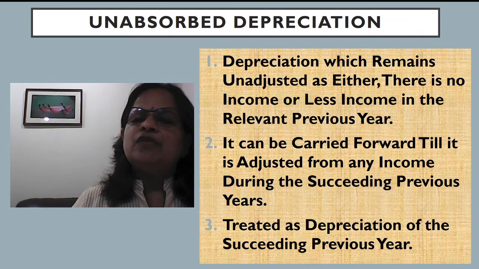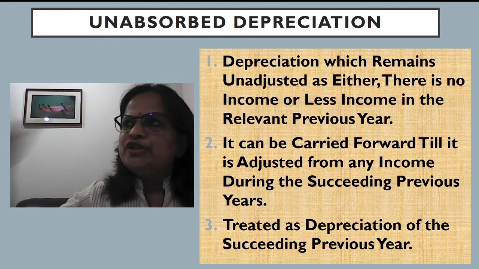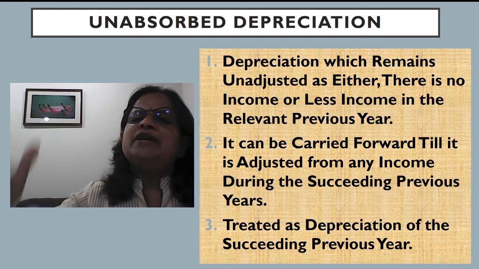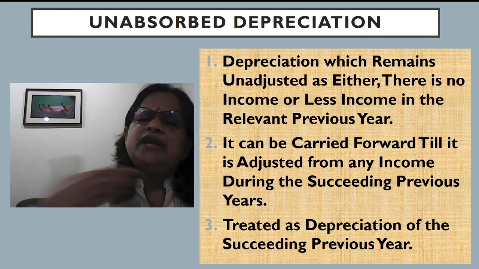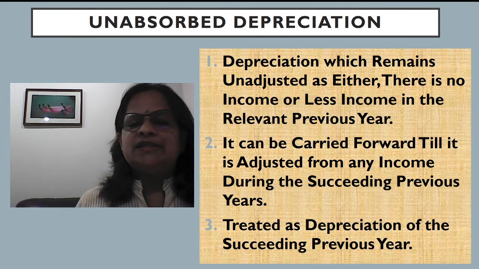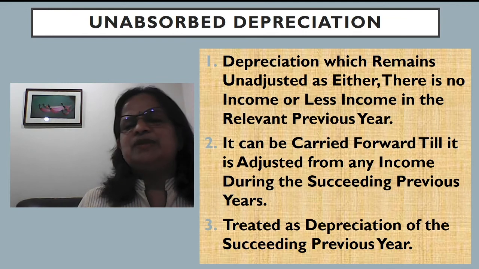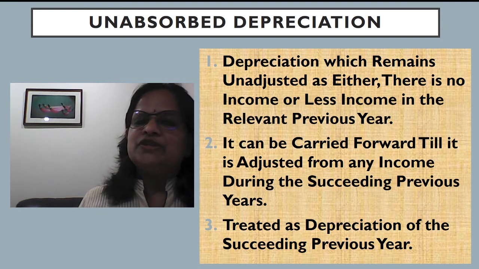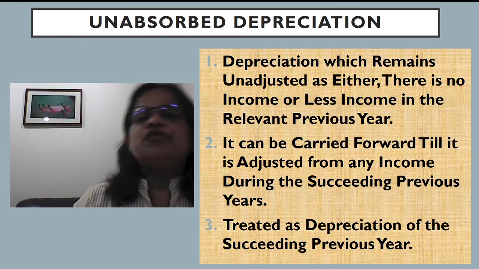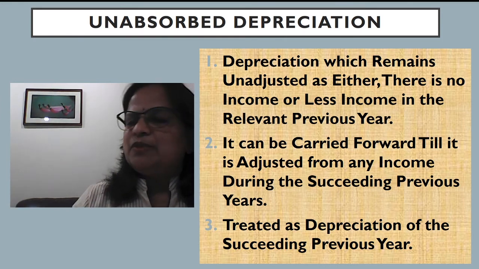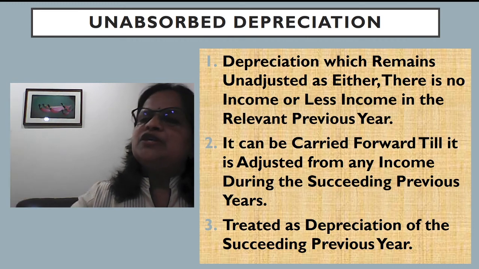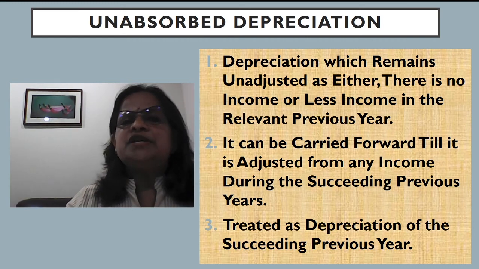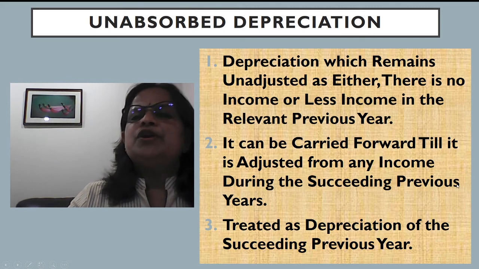It can be carried forward till it is adjusted from any income during the succeeding previous years. There is no restriction that only a particular income can be adjusted with unabsorbed depreciation. It can be any head of income. So this is very good for the assessee. Now, it is treated as depreciation of the previous year. If a depreciation is not possible to be adjusted, then it is called unabsorbed depreciation. It can be carried forward for any number of years and adjusted with any head of income. When they are adjusting with the next previous year, it will be considered as depreciation of that year. So this is the treatment regarding unabsorbed depreciation. It's important for 2 marks.